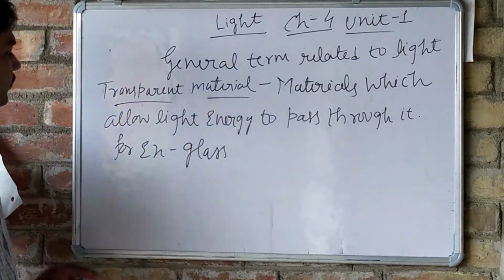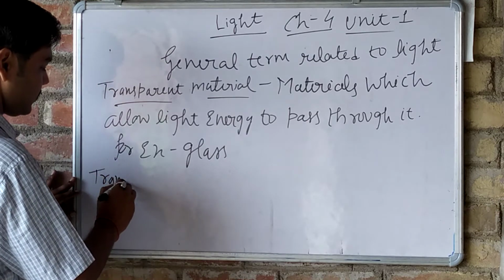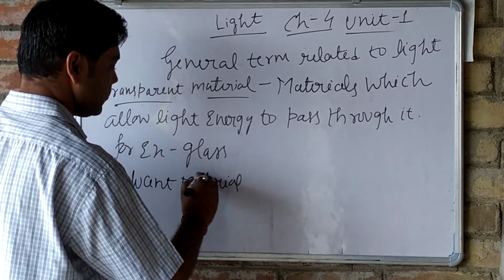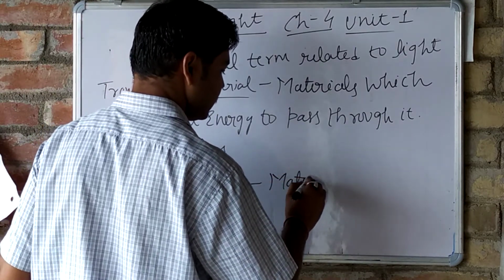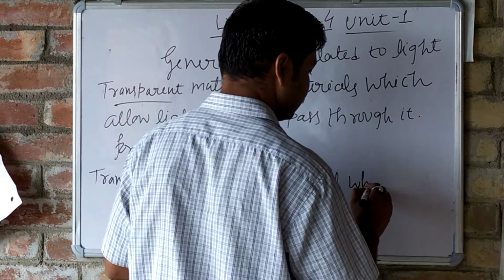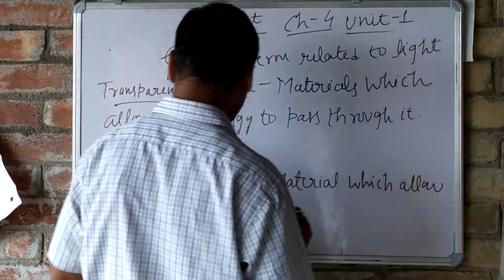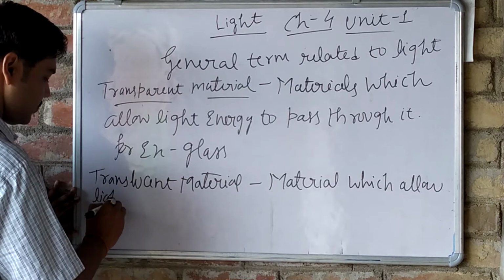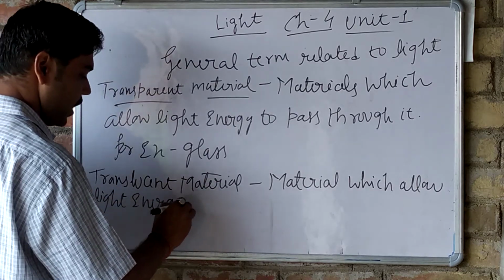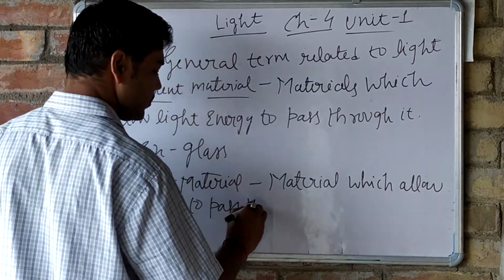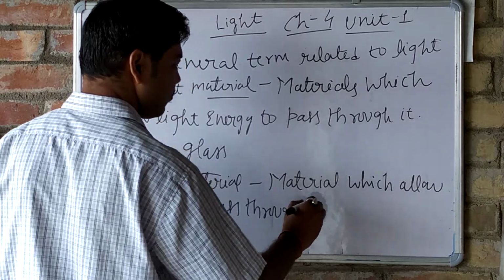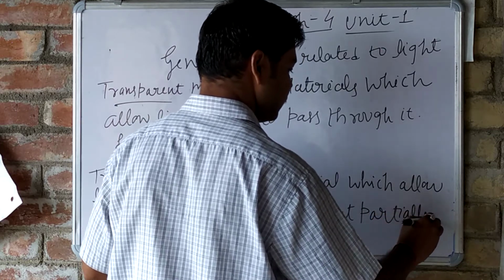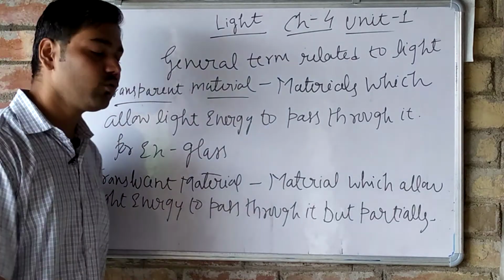Then we will have translucent material. Translucent materials allow light energy to pass through them, but partially.